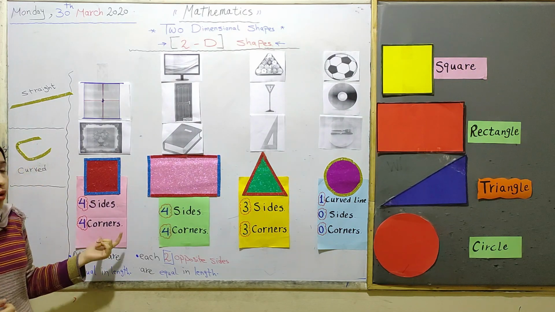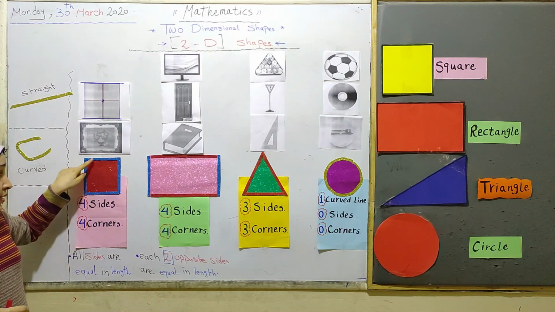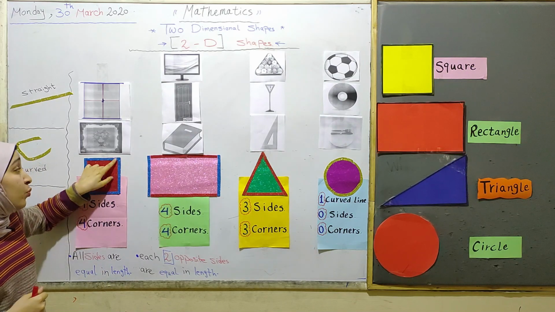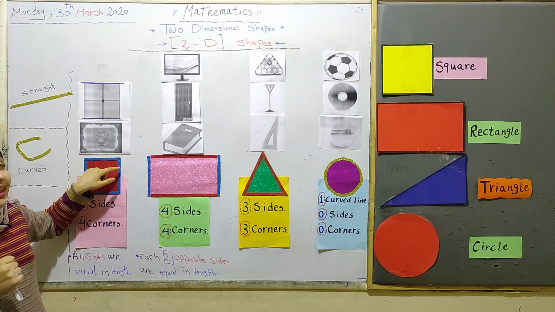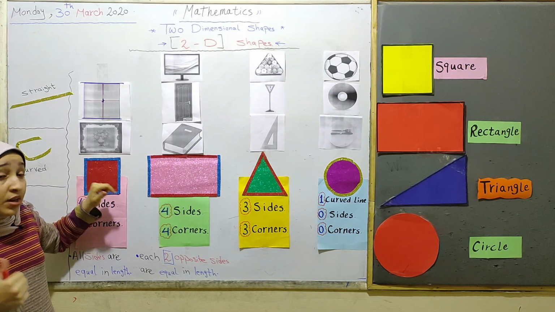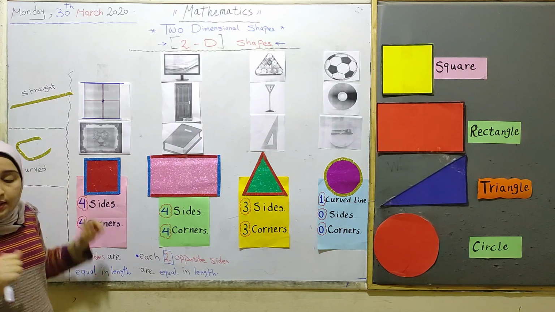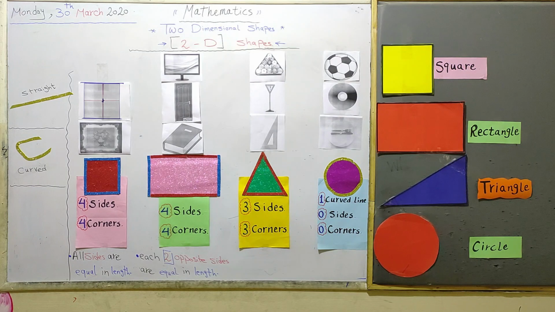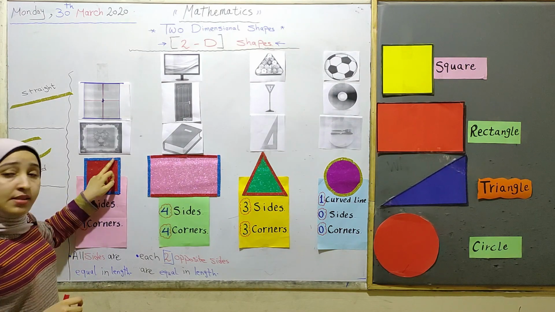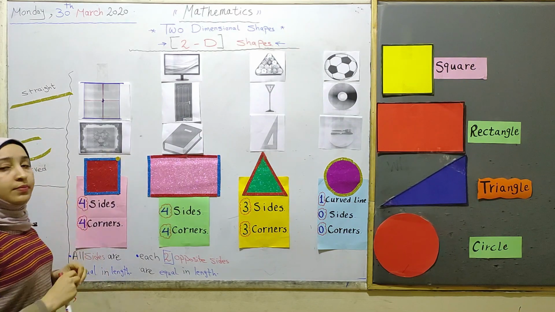Okay? What about corners? When 2 sides meet at one point, we can call this point a corner. So a corner is a point at which 2 sides meet. Let's see. This side meets this side at this point. So this point is called a corner.